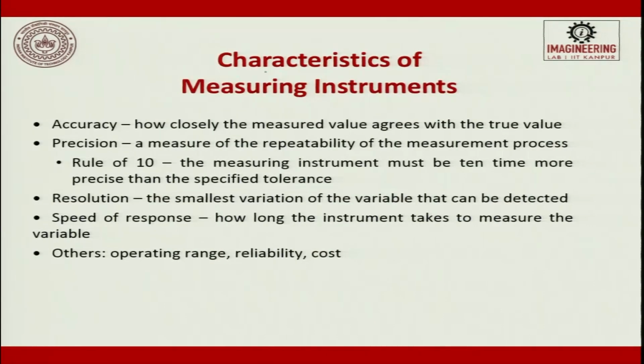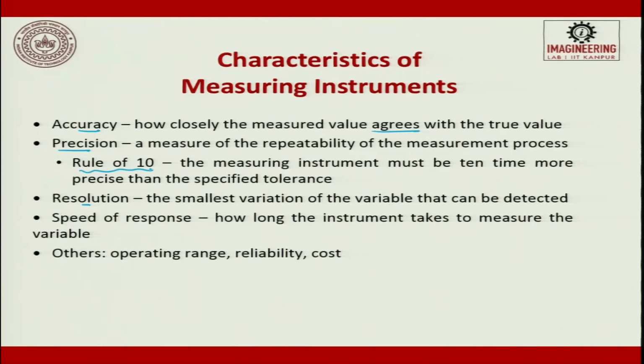The characteristics of measuring instruments, first is accuracy. We have seen accuracy and resolution in robotics, and we have seen them in CNC. A quick recap of the same. Accuracy: how closely the measured value agrees with the true value is called accuracy. Then resolution: the smallest variation of the variable that can be detected is called resolution. Between these two you have one more terminology which is called precision. A measure of the repeatability of the measured process is called precision.